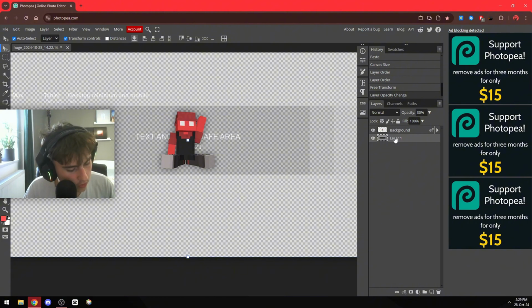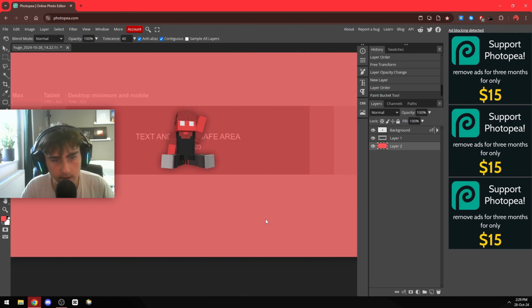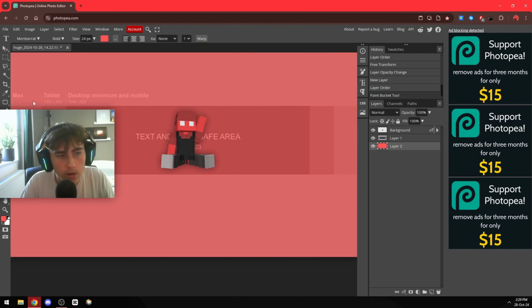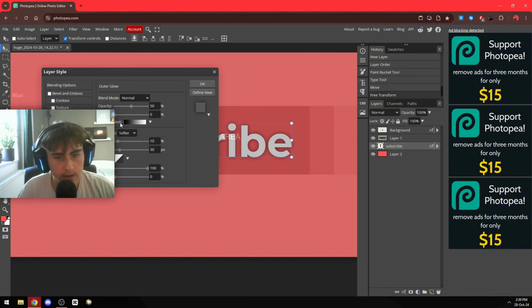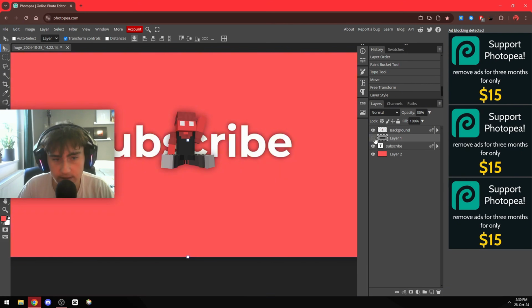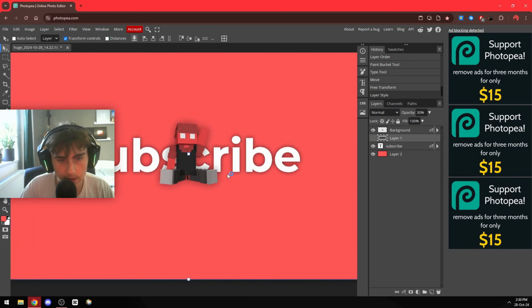Then press Control, Shift, Alt, and N again to add a new layer, and then of course add my background again. And then in the banner, you can add whatever you want. For this tutorial, I'm just going to add some text. So just add the text, put it to whatever font, size, and color you want. Maybe add a glow to it. Then once you're done, just hide this layer so you can see how your banner will look. I think this looks perfect.